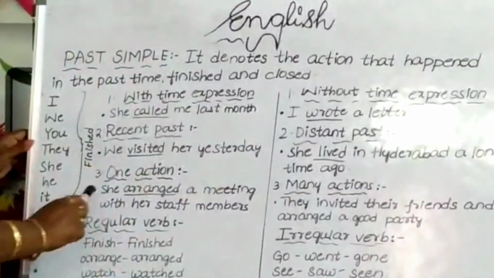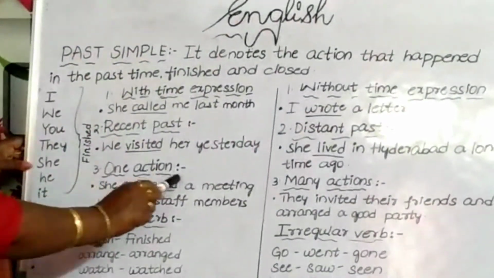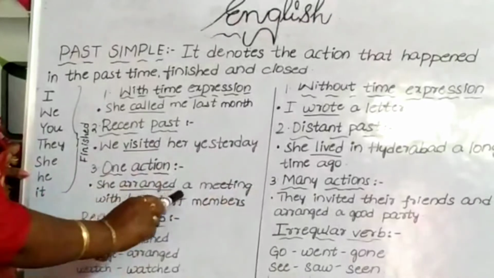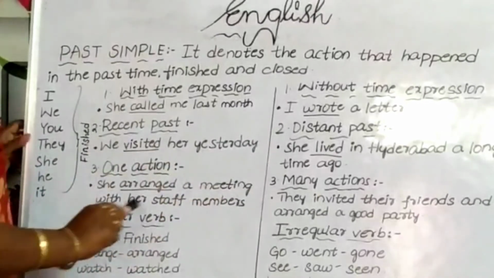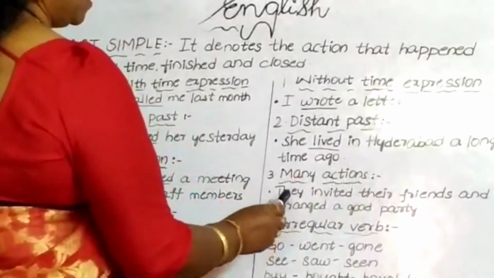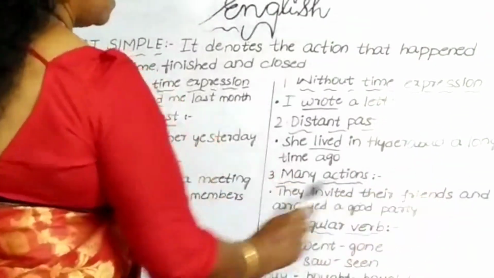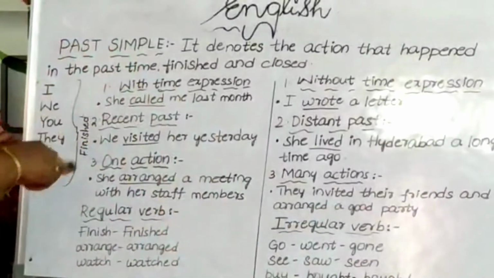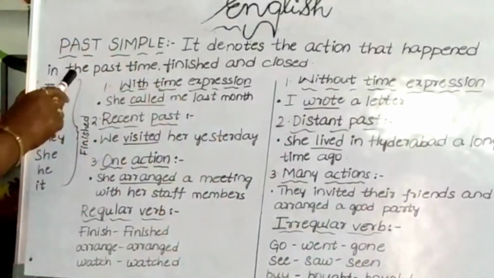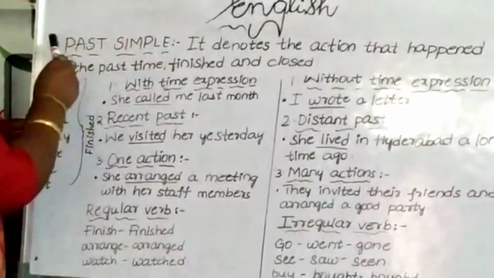One action. For example, she arranged a meeting with her staff members. Arranged is the past tense. Many actions. They invited their friends and arranged a good party. These are the examples I gave you related to simple past.